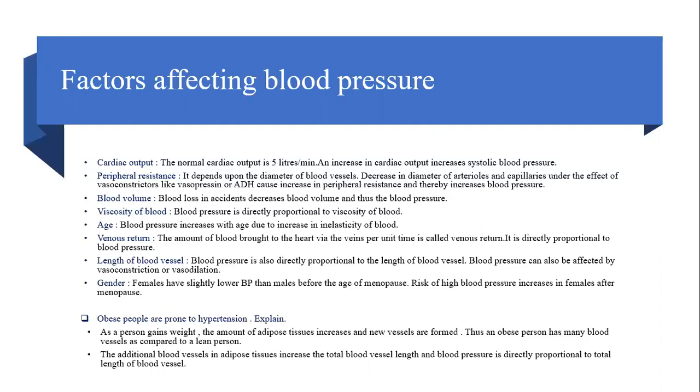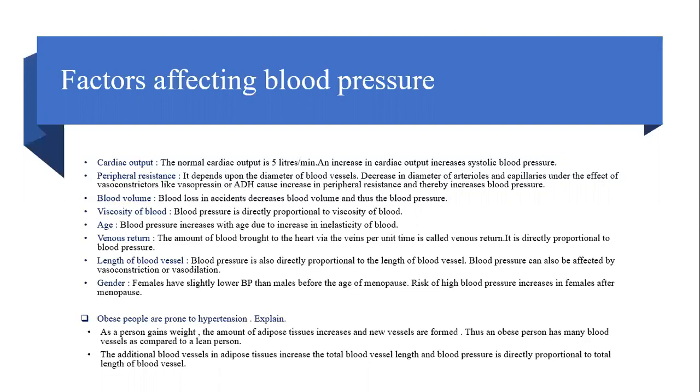Then comes venous return. Venous return means it's the amount of blood which is brought to the heart via veins per minute. Okay, it's called venous return. If venous return is more, blood pressure is more. If it is less, blood pressure is less. Length of the blood vessel. It is directly proportional to the blood pressure.